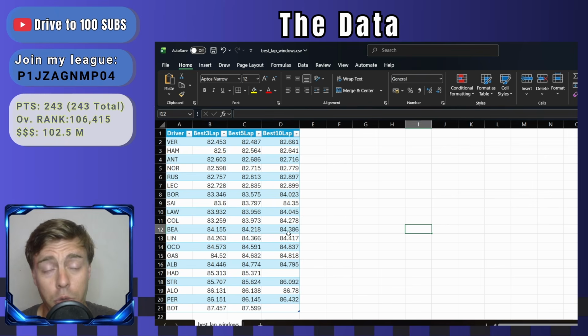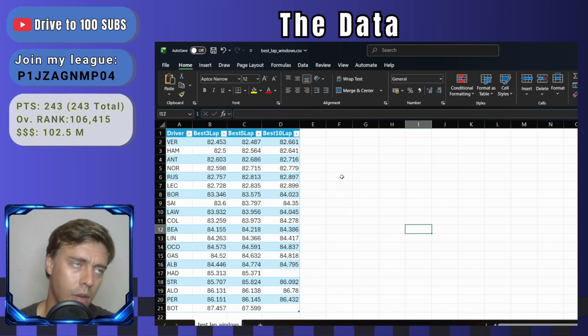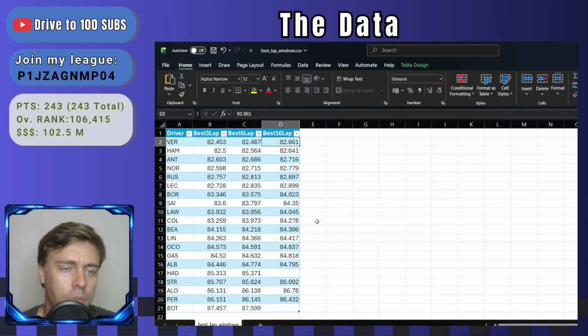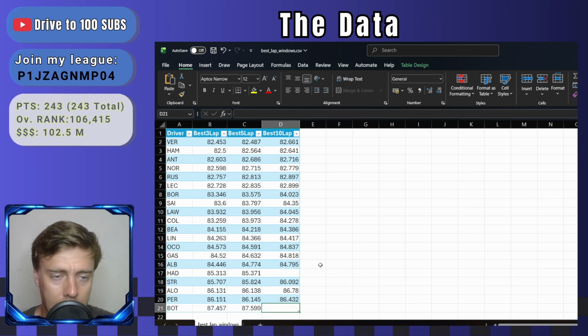Similar to the true race pace I just looked at, these are averages of their best laps: average 3 best laps, 5 and 10, as this obviously suggests. Of course, Hadjar and Bottas did not complete 10 laps, unfortunately. Alonso and Stroll, between the different stints and pit stops, did manage to set some times.